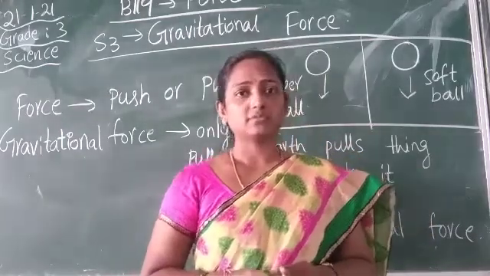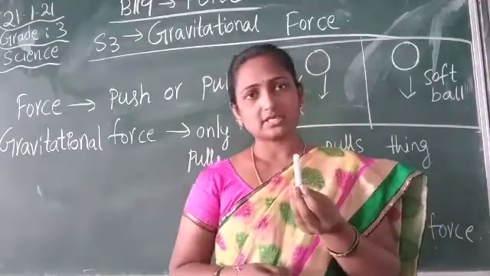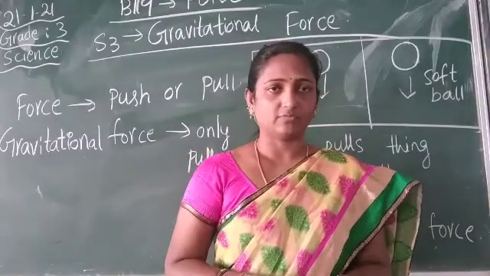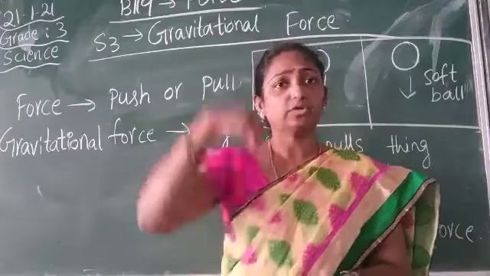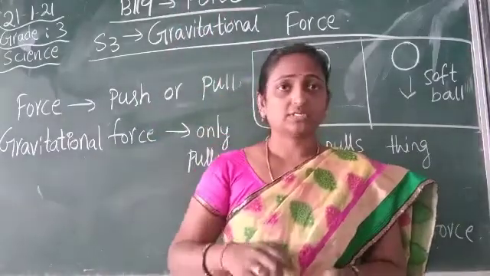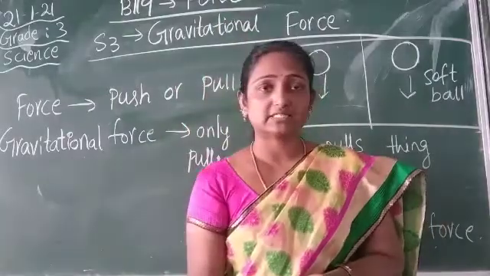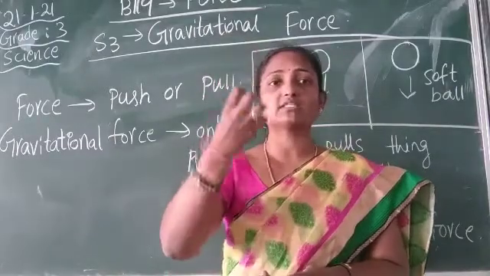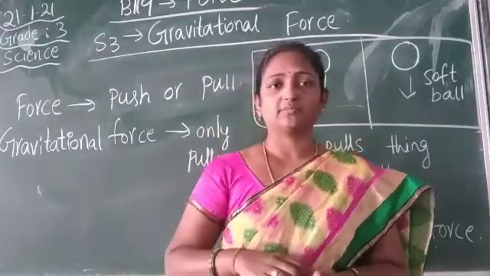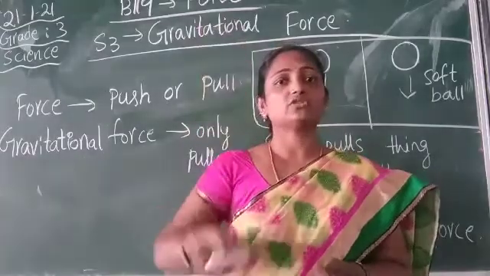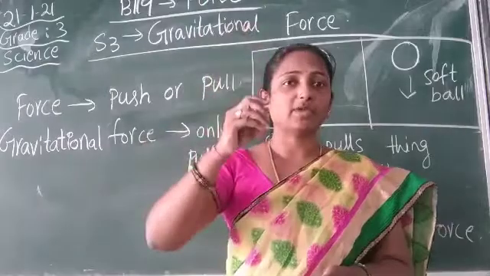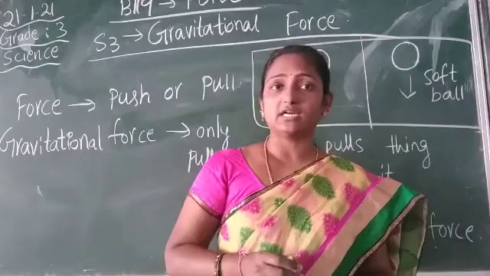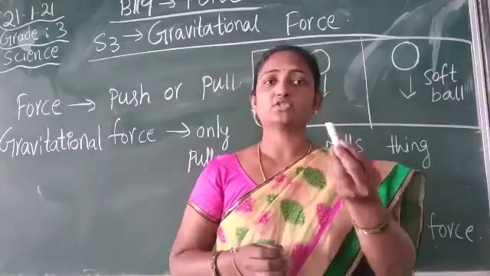So let us observe by an activity. What is this, children? Yes, this is a chalk. Now I am going to raise it upwards. Is it going upward or coming down? So what is pulling it towards the ground level? The gravitational force is pulling things to the ground level. When we raise it upward, it is not going upward, it is just coming down. It is falling down. So who is pulling here? The force of the earth is pulling all the objects towards itself.